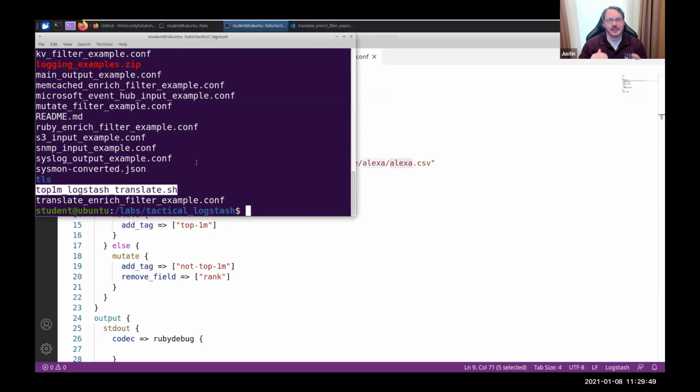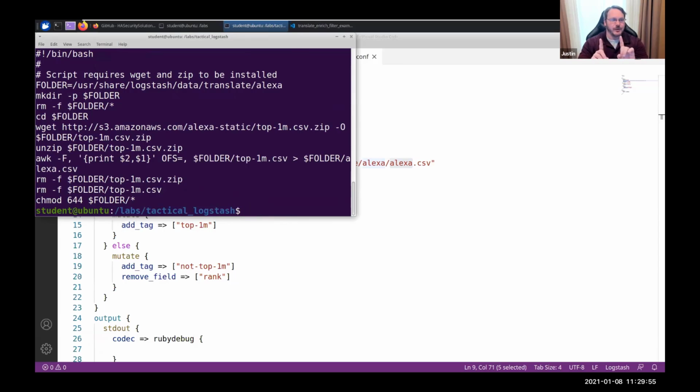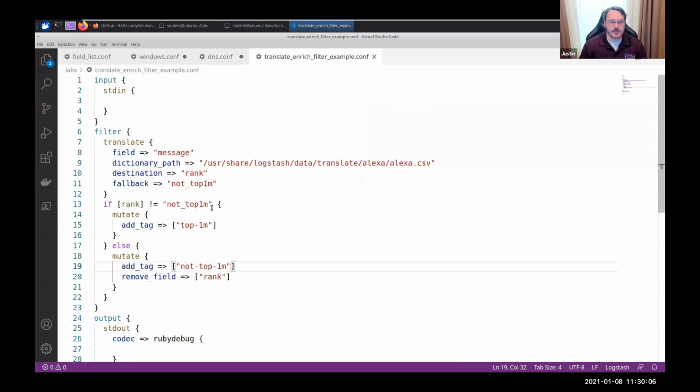It'll download it, and it'll actually reverse the order of the fields because we need to. I use awk basically to flip field 2 and 1 because I want them in the opposite order. Don't worry about it. You can just run it. The only thing you would want to change is where you're downloading it to, right here. And then I translate it, pull it in, and if it's found, I put a rank. If it fails, I say, this is not a top 1 million domain. Tag it, and that information is now useful for me.